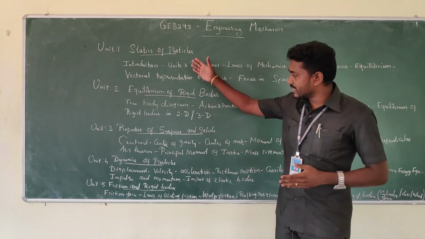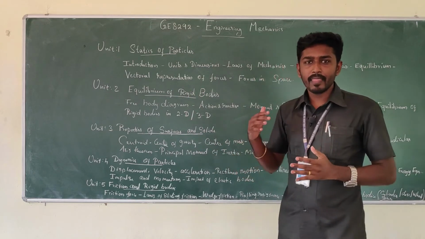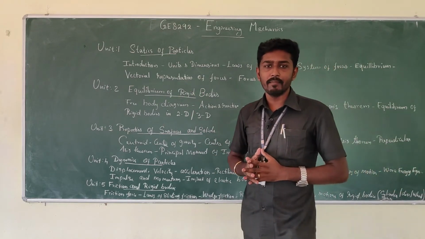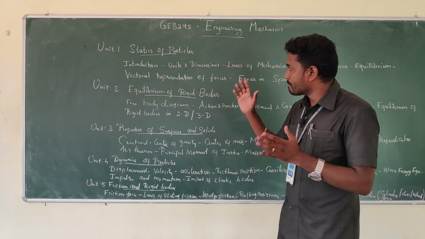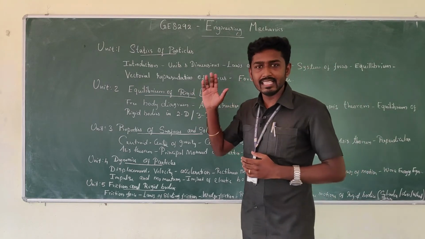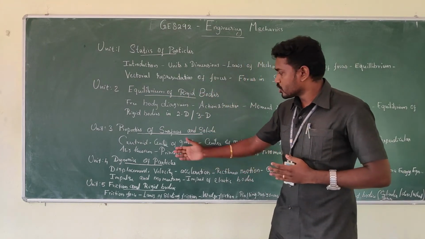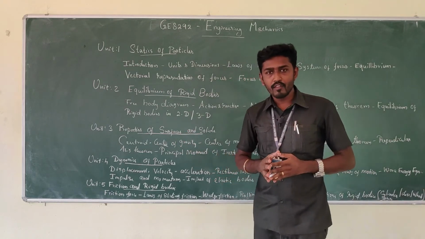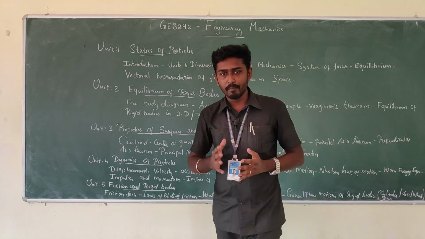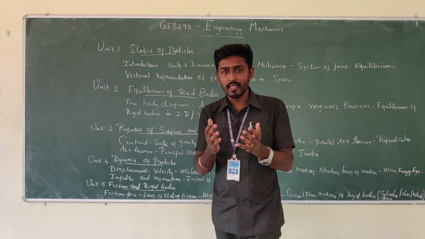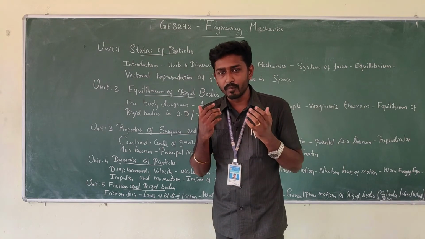The next, 4th unit is dynamics of particles. Through the first 3 units we studied the particle or rigid body in the static condition. In the dynamics of particles we will analyze the behavior of the body in a state of motion.